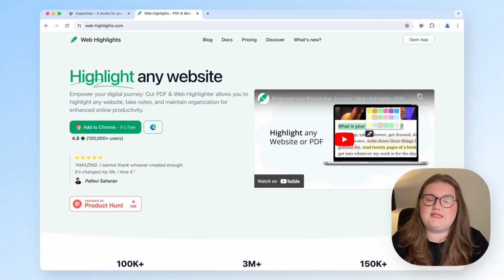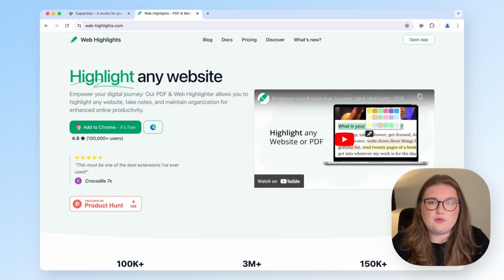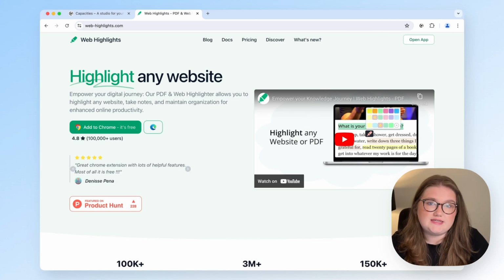If you have ever wanted a way to bring highlights from a website into Capacities, then it might be worth checking out Web Highlights. This is a very popular browser extension, which as of recently has an integration with Capacities, and I'm going to show you how to use that today.